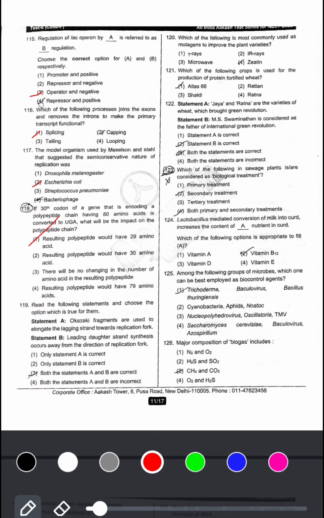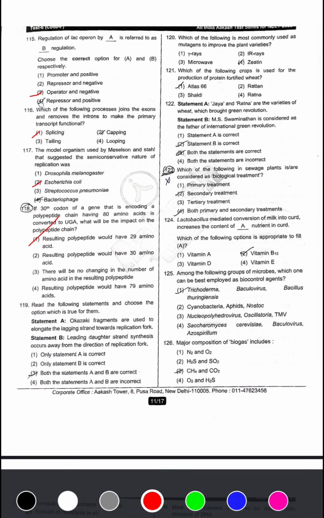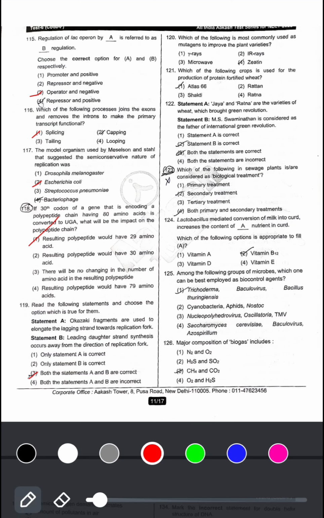Next, read the following statements and choose the option which is true for them. Statement A. Okazaki fragments are used to elongate the lagging strand towards replication fork. ये तो true है. Statement B. Leading daughter strand synthesis occurs away from the direction of replication fork. A भी सही है. तो both A and B are correct.